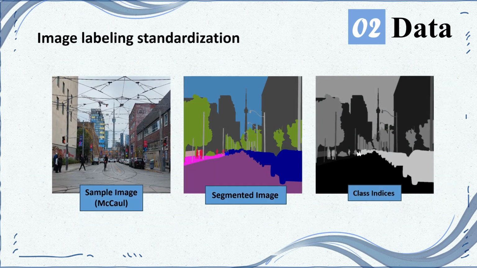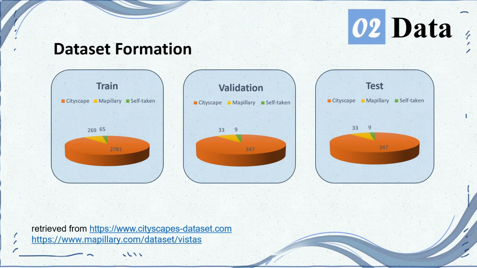In the end, another thing we had to do was extract the labels. Because the cross-entropy function does not expect an RGB image, we had to turn it into a grayscale image where each pixel is the class label, an integer. We split the data into train, validation, and test sets, and the split we went with was 80, 10, and 10 because of our smaller size. We only had around 3,000 images, therefore an 80, 10, 10 split is most likely appropriate for our cause.